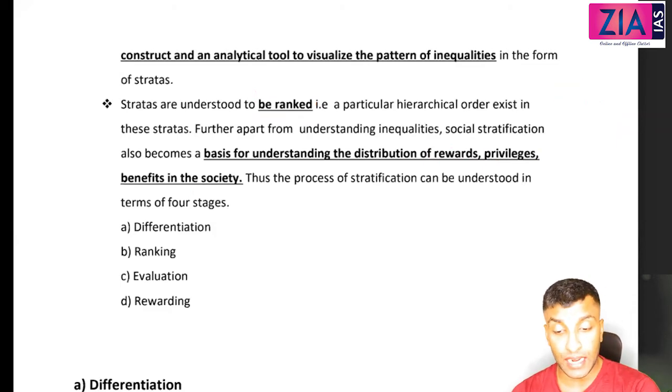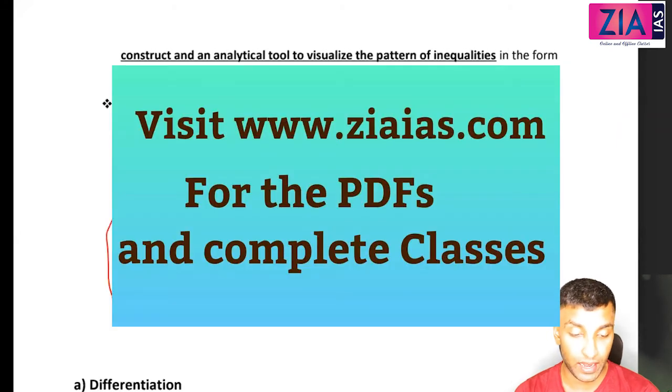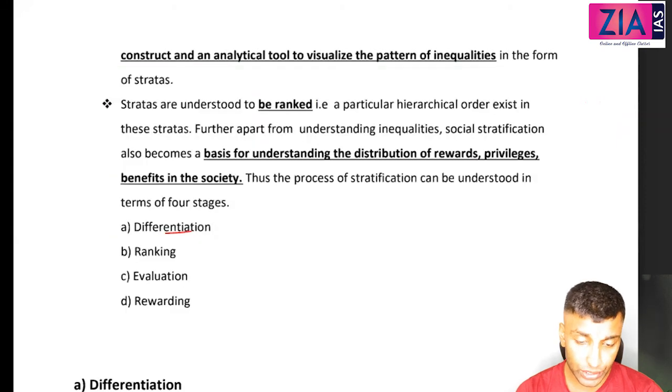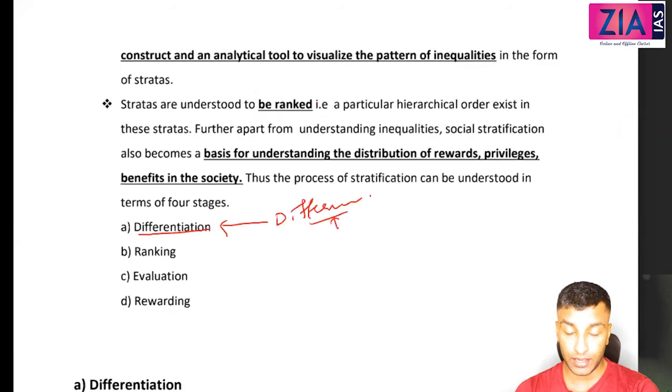Thus, the process of stratification can be understood in terms of 4 stages. These 4 stages are very important but very simple. Differentiation. Now see here, this word itself will tell you what that is. There exist some differences. So at first we are talking about what? Differences. It can be natural or it can be social, right? We have understood that. Then what is the second step?